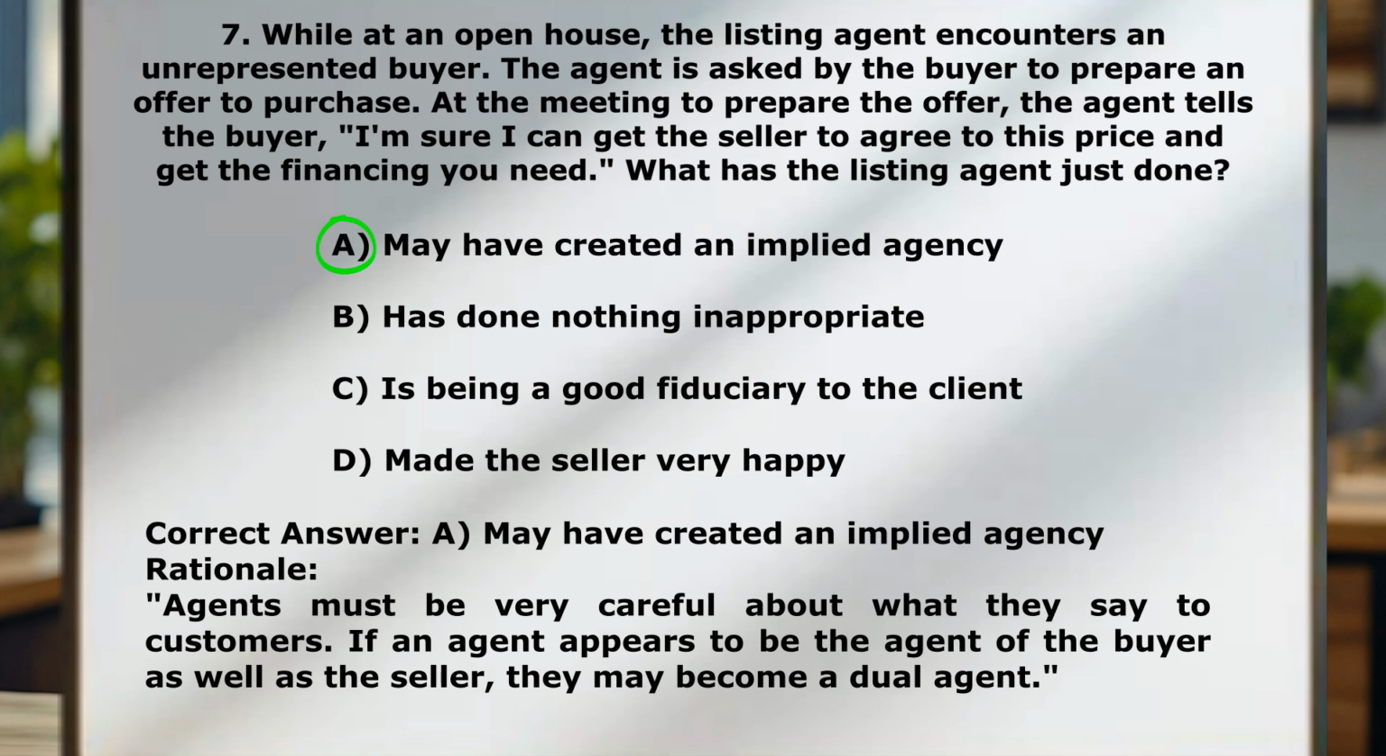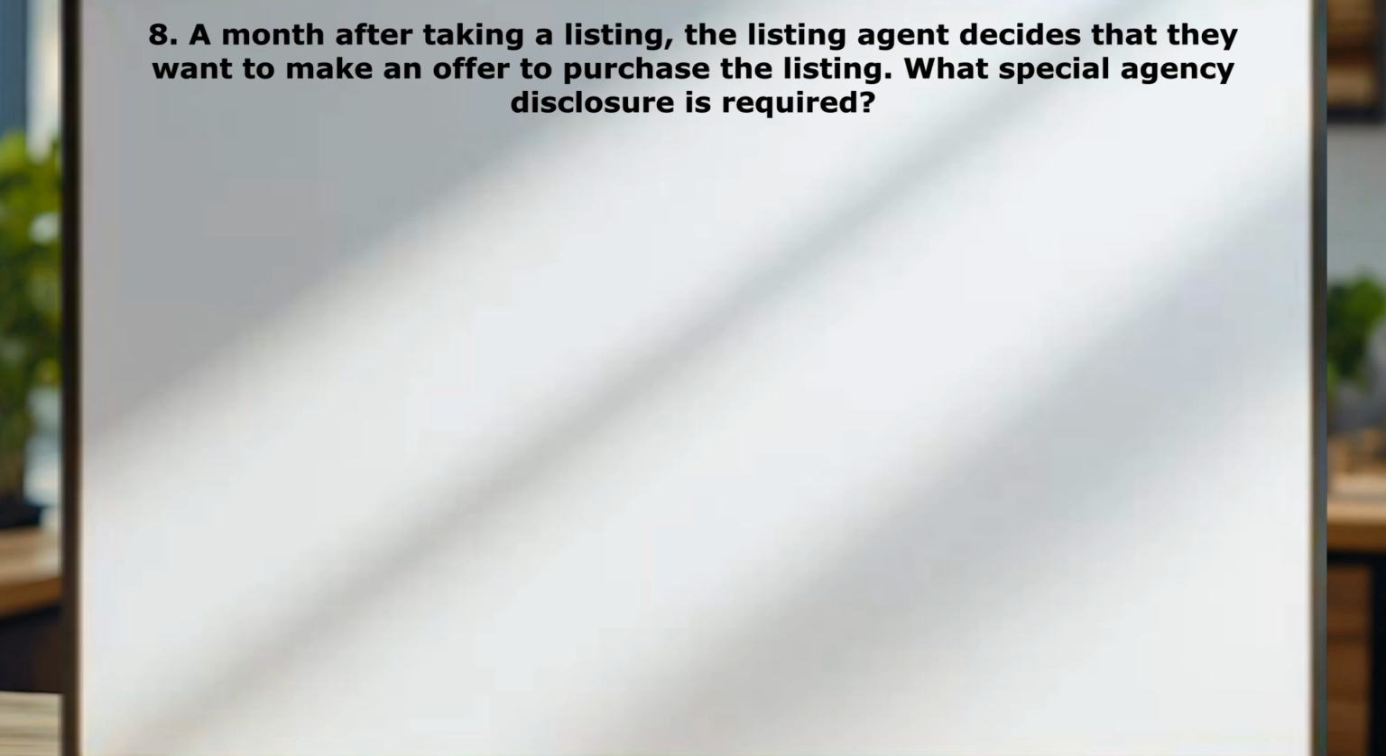So I'm in California. You're actually allowed to be a dual agent and you can represent both buyer and seller. In some states, it's illegal. Question number 8. A month after taking a listing, the listing agent decides that they want to make an offer to purchase the listing. What special agency disclosure is required?